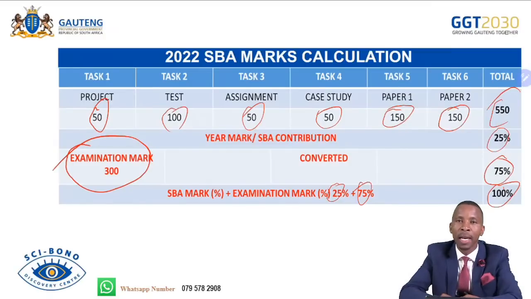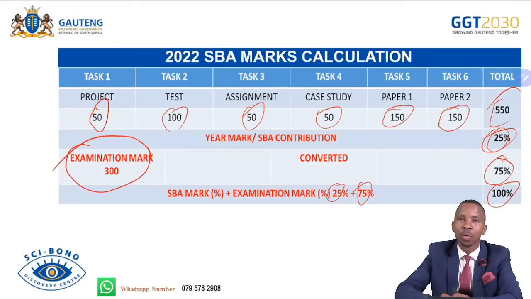Just want to give you the highlight on what has been happening since then. Now be aware, you have this 25% in your pocket, or less than 25%. We are all working for 75%, meaning these 300 marks will be converted to 75%. So you need to ensure that you achieve according to your target. You need to push and do more, because working out of 75, you still have a lot to work for here. You can't simply depend on 25%.